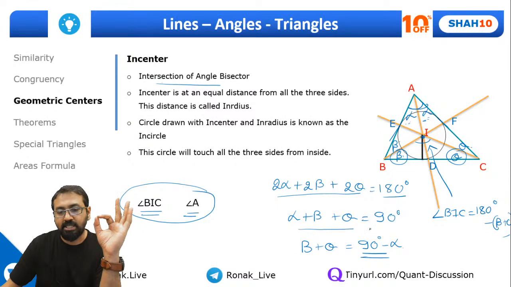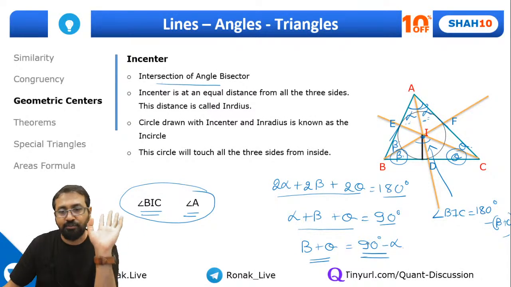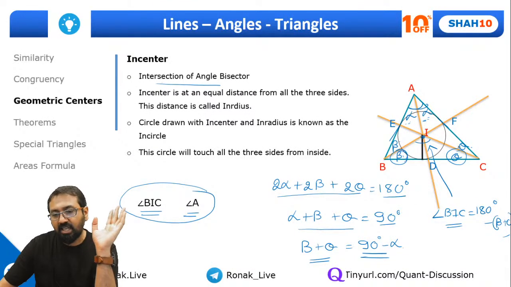So alpha plus beta plus theta is 90. So beta plus theta will be 90 minus alpha. That's the first point. Now we are looking at triangle IBC. So in triangle IBC, of course, angle BIC will be equal to 180 minus angle beta and angle theta, right? Now what is beta plus theta? 90 minus alpha. So I can say angle BIC is equal to 180 minus (90 minus alpha).